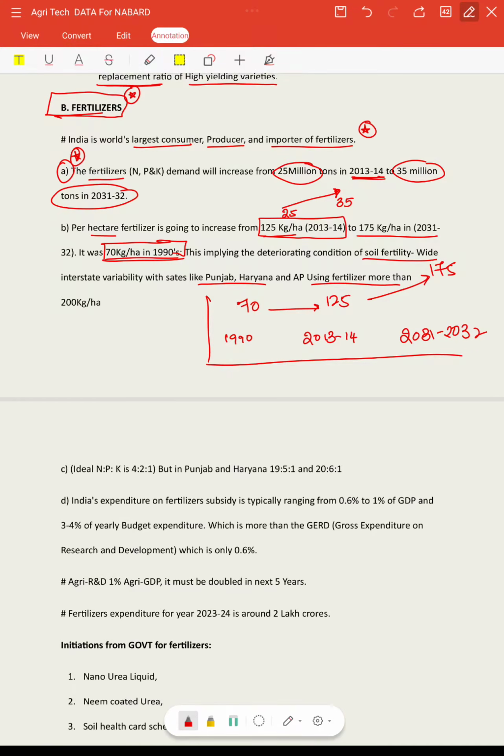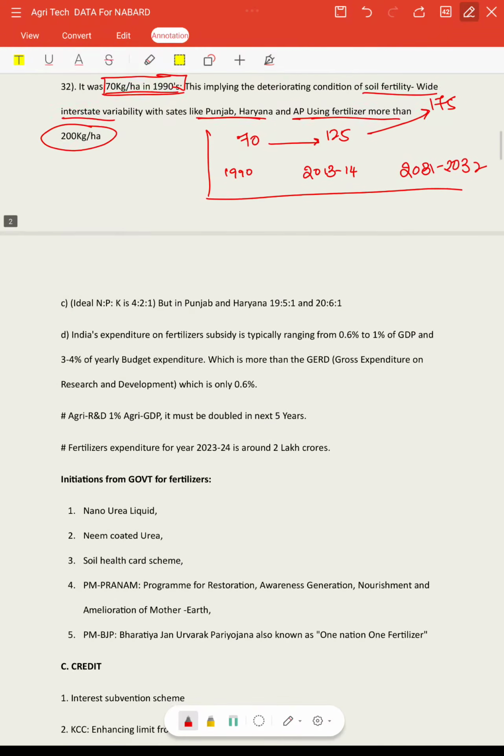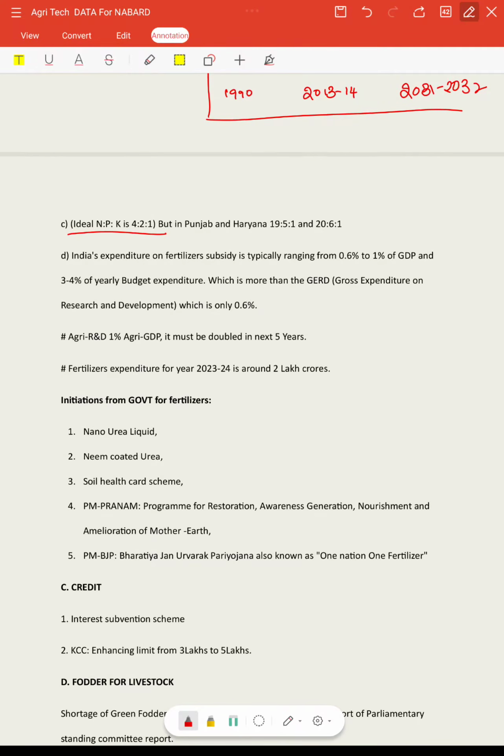In some states the fertilizer use is as high as 200 kg per hectare, in states like Punjab, Haryana and AP, right? So the ideal NPK ratio we know is 4:2:1, but in states like Punjab and Haryana it was as high as 19:5:1 and 20:6:1, right? So this is the ground scenario of how excessively we are using the fertilizers.